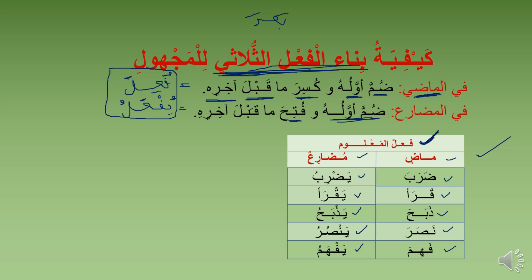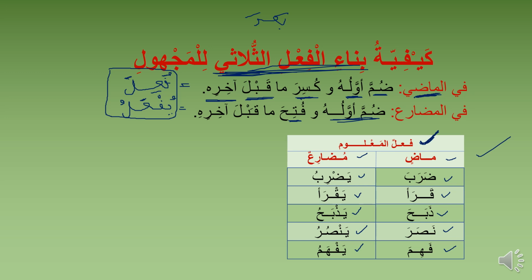In mudari, it doesn't have a specific template like majhul. Majhul has a specific template. We have fu'ila for madi and yuf'alu for mudari. But here in ma'lum, it doesn't have a specific template. You can see we have doraba, we have fahima.